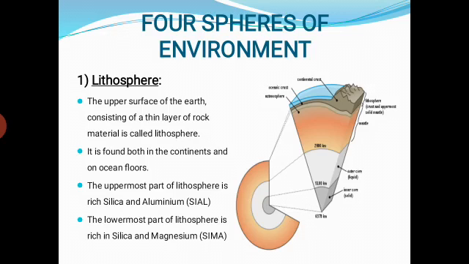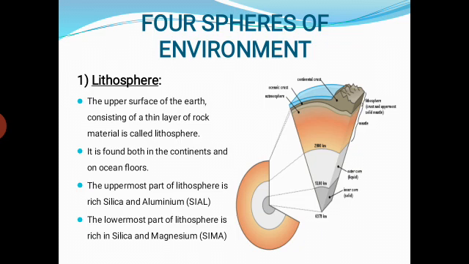Okay, students, next subtopic is spheres of environment. Students, on the earth there are four most important spheres of environment: lithosphere, atmosphere, hydrosphere, and biosphere. Then students, first of all, we will learn about the lithosphere. Students, I am telling you the meaning of lithosphere. What is the definition of lithosphere?